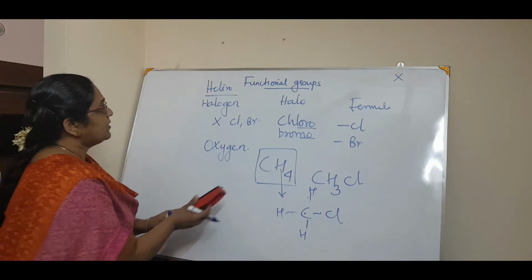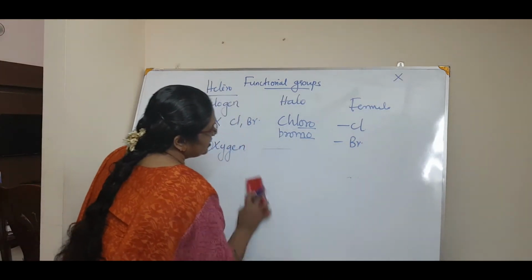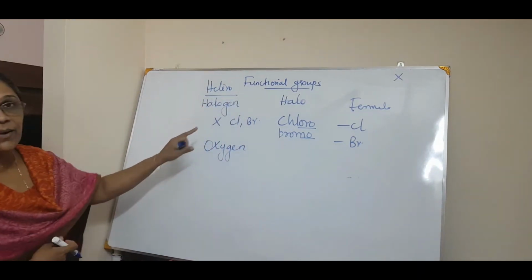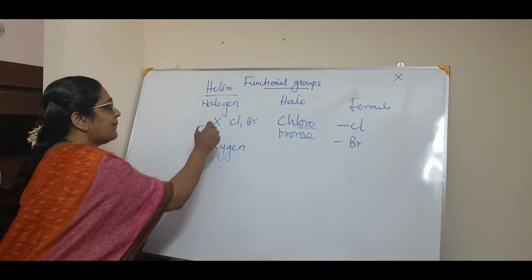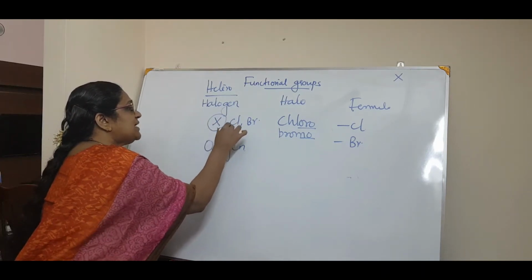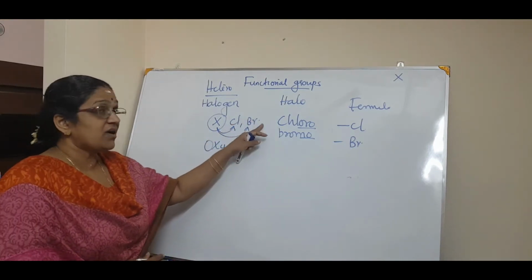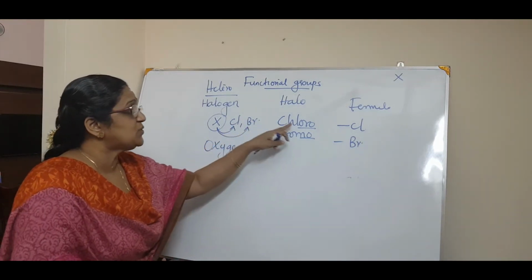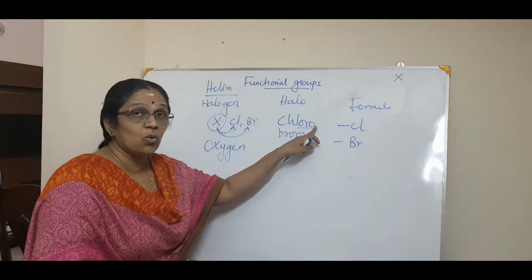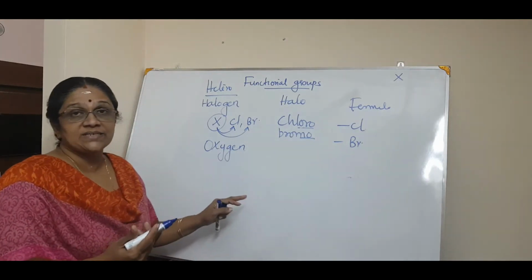Now we are coming to the functional groups of oxygen. So the first one is the halogen. The heteroatom is a halogen, which you can represent as X. X can be either chlorine or bromine. Now the functional group name when it is chlorine is chloro. It must end in O: chloro, bromo, iodo, etc.